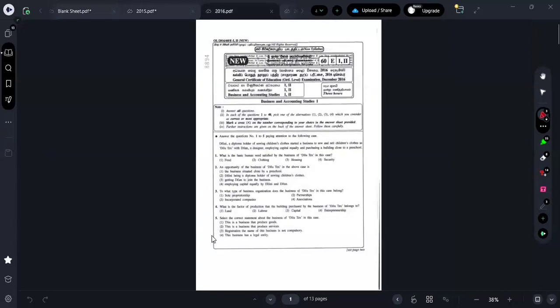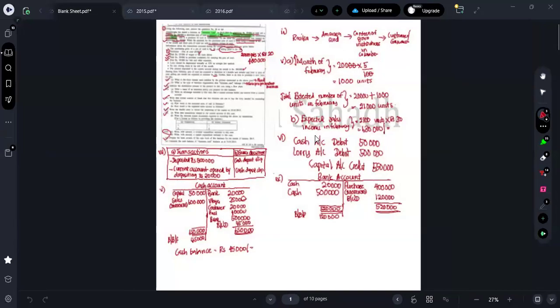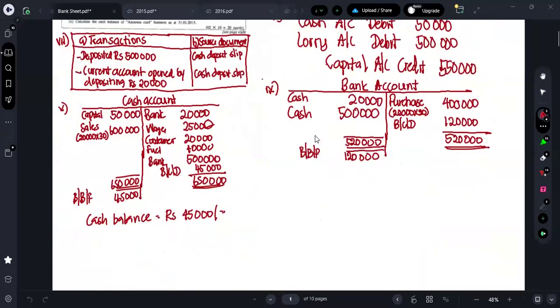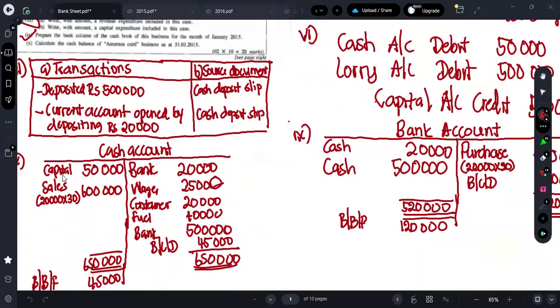Let's move on to the what? 2016 paper. The workings are too small. Wait, I'll show you the working. Yes, you all can just take a screenshot of this set first. Okay, you all can just take a screenshot of this set.